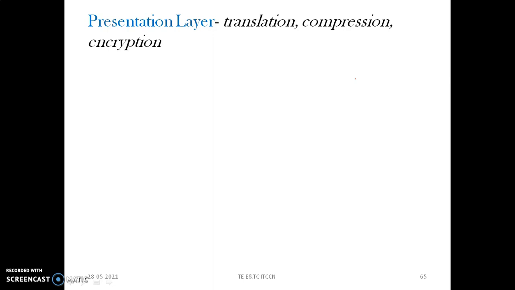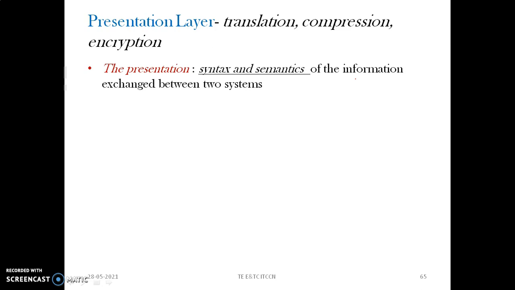If required, compression of data reduces the size of the data during transmission, which can be extracted at the ends. In order to have security and reliability, to maintain privacy, encryption of the data can be done. So these are the tasks under the presentation layer.